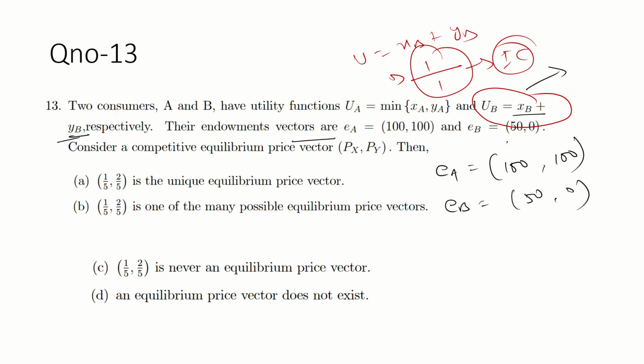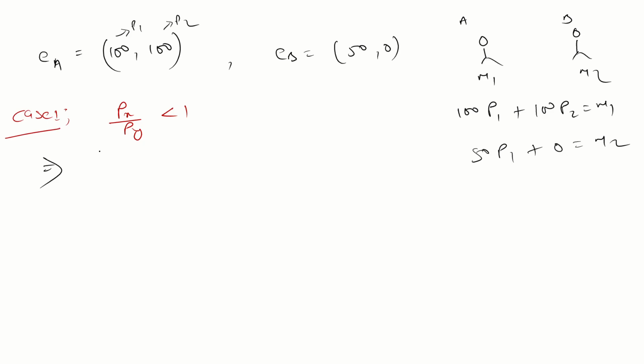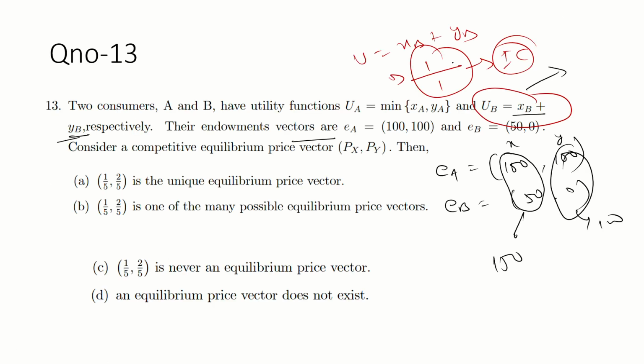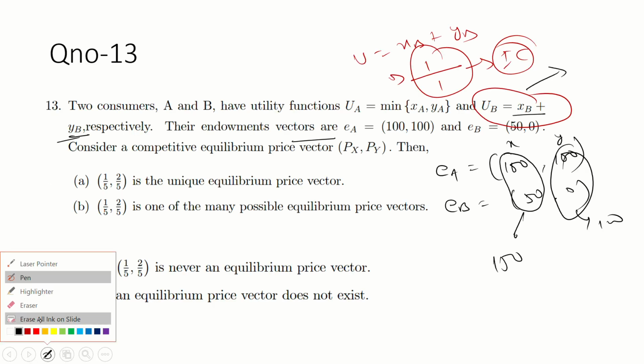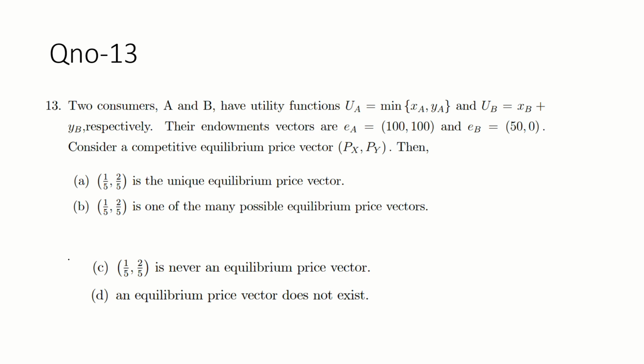Guys, this is the total x, this is the total y. So what is the total x? 100 plus 50, that is 150. Total y is what? 100. So Xa plus Xb is equal to what? 150. Xa plus Xb is equal to 150. But Xa is what? The Mean function now. And we know the demand function of Mean.